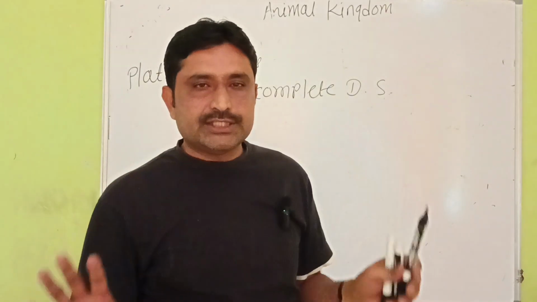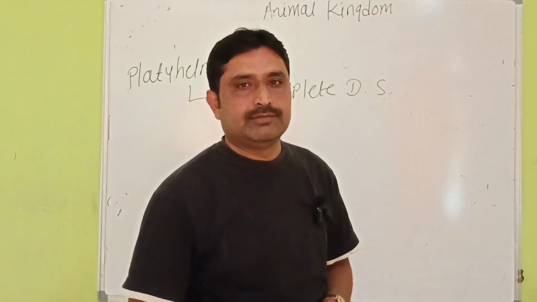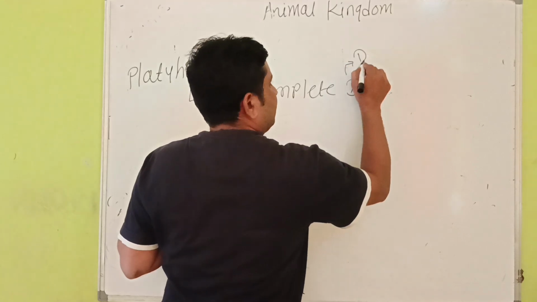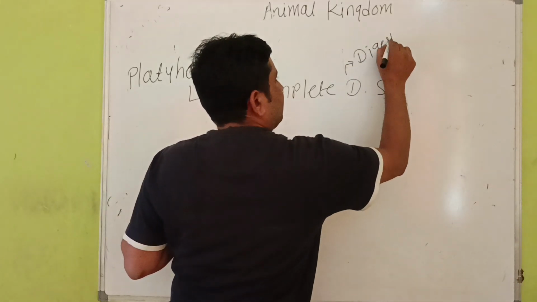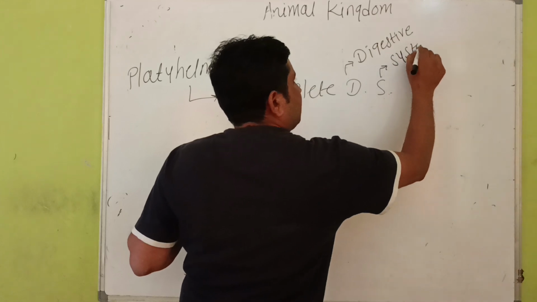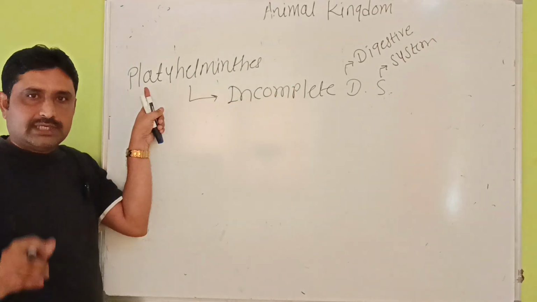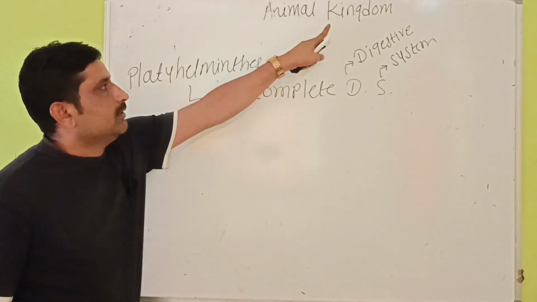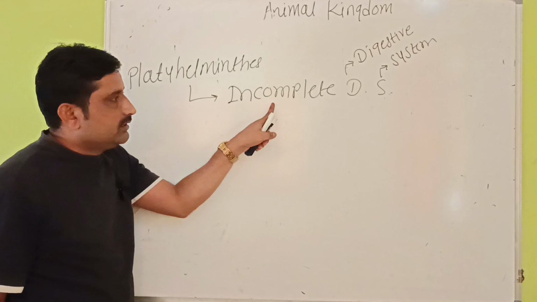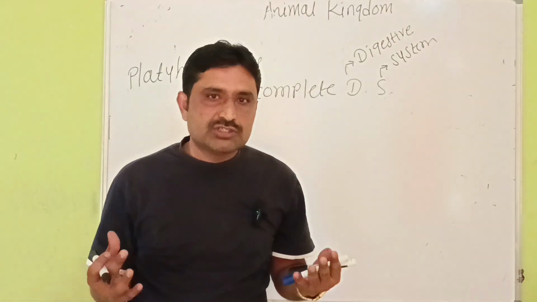मतलब जैसे six basics को कंसिडर किया गया है, उस तरीके से कुछ सिस्टम को भी कंसिडर किया गया है। उसमें से हमने लिया digestive system. क्या कहा मैंने कि in Platyhelminthes, that is one phylum of kingdom Animalia, there is incomplete digestive system. In human beings, अपने में कौन सा सिस्टम है?